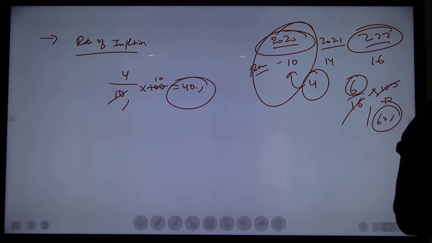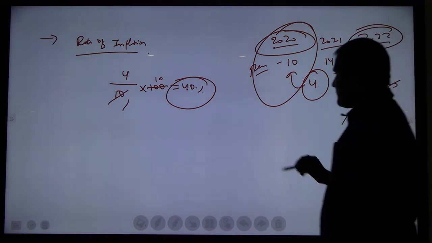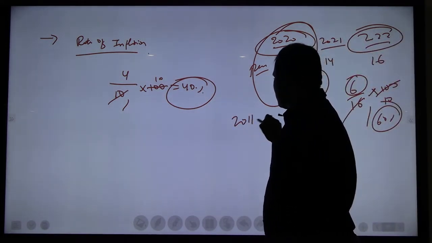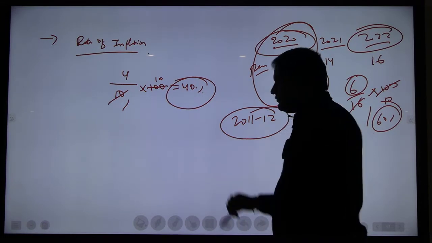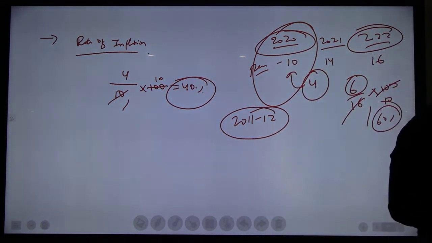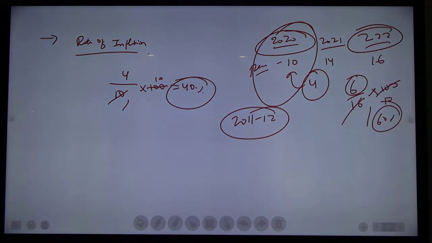So at pan India level, what is the base price? 2011 to 2012. That is the base year. If the price of a pen is 20 rupees, how do they calculate the inflation?